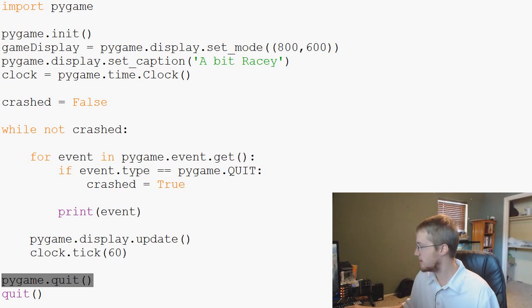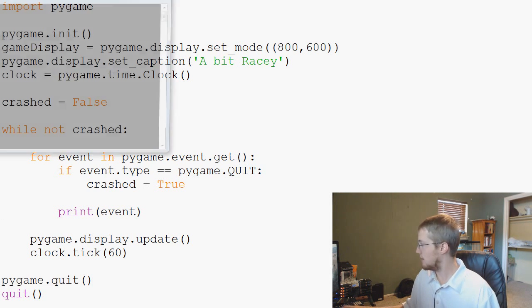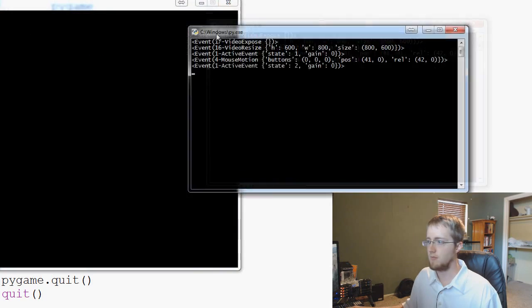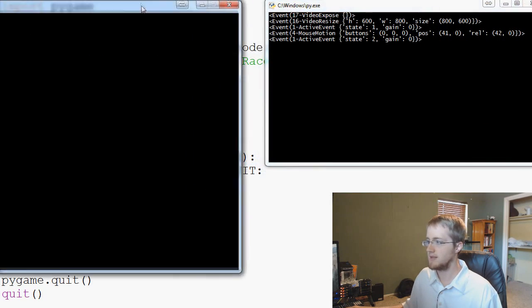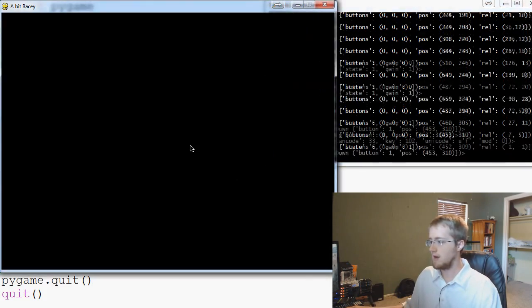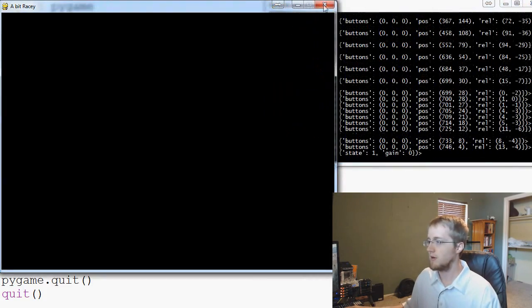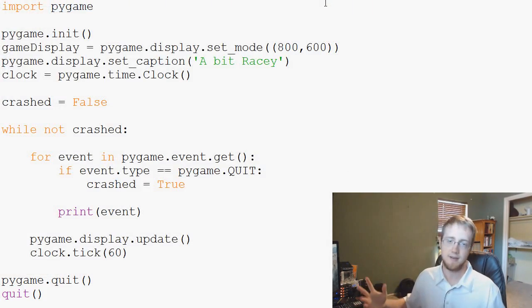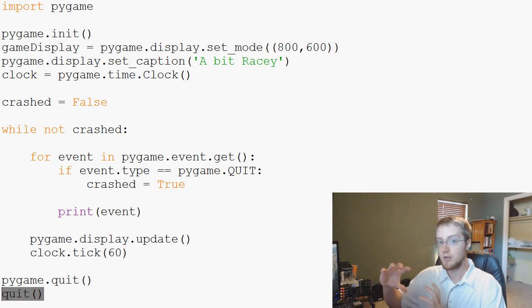But if you were to run this game from the command line, there's all of our events over here, and we can press keys and all that. But when we go to exit, it just exits entirely. So that's the purpose of quit. But again, in IDLE, it's going to ask, are you sure?